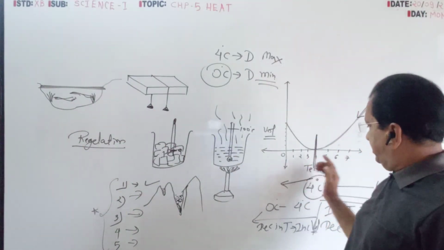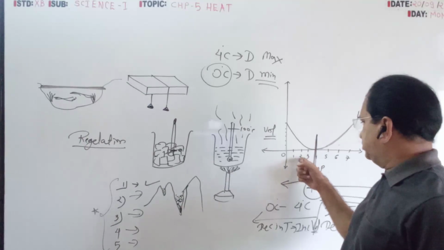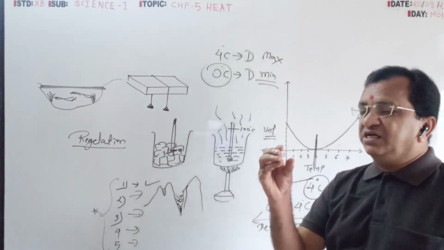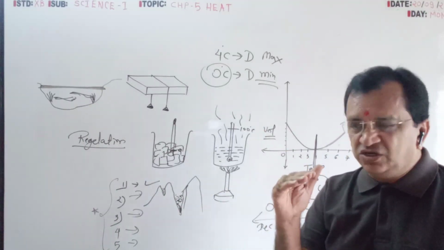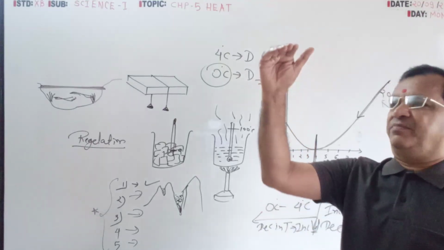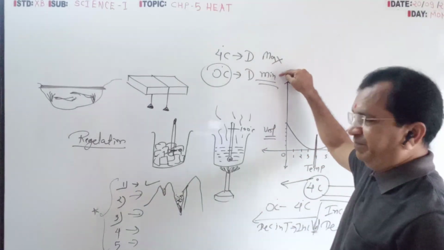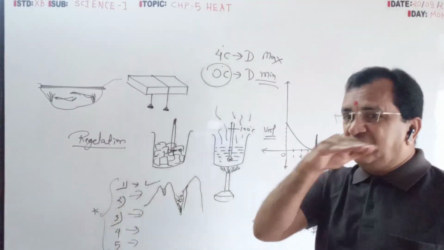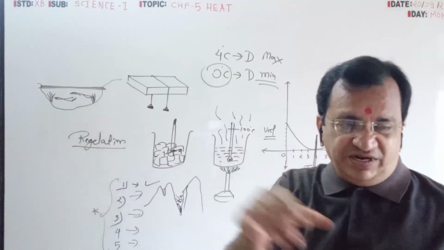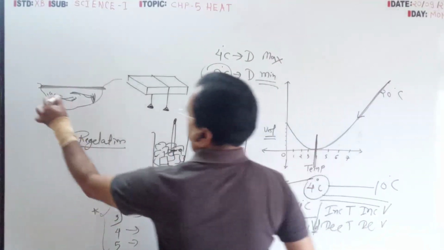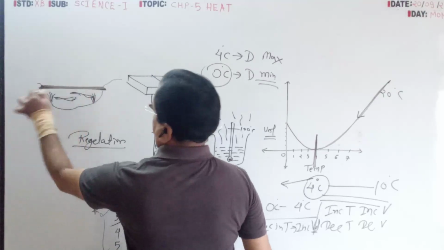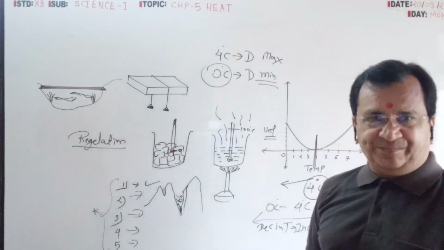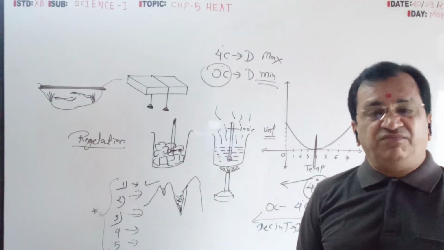Below 4 degree, 3, 2, 1, volume increases, density decreases. So it is lighter and goes up, density minimum. At 0 degree temperature, it will freeze. So ice will float on water. Less density, maximum volume.